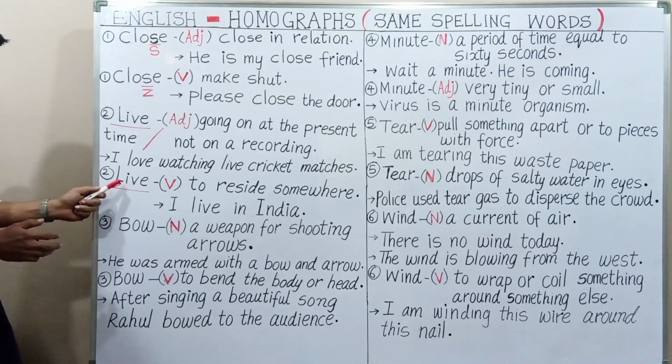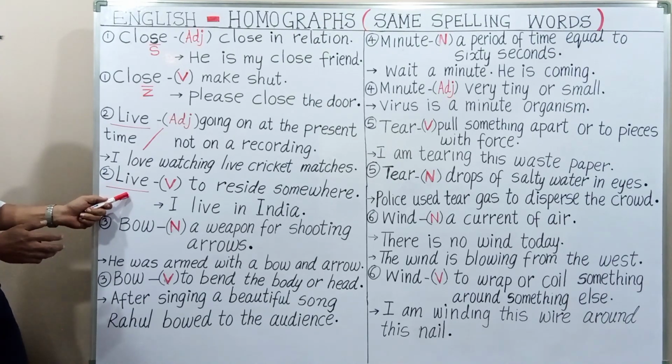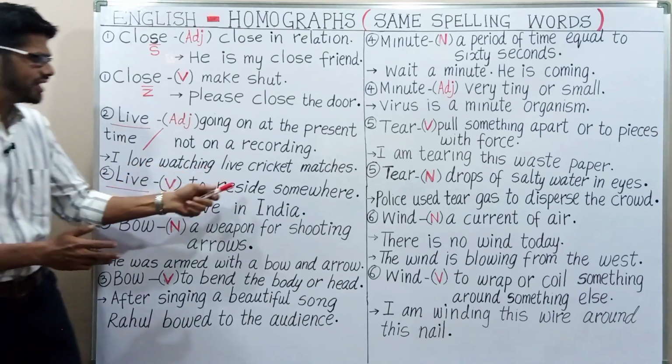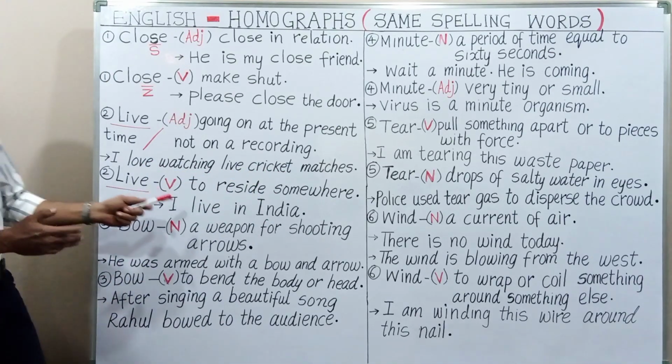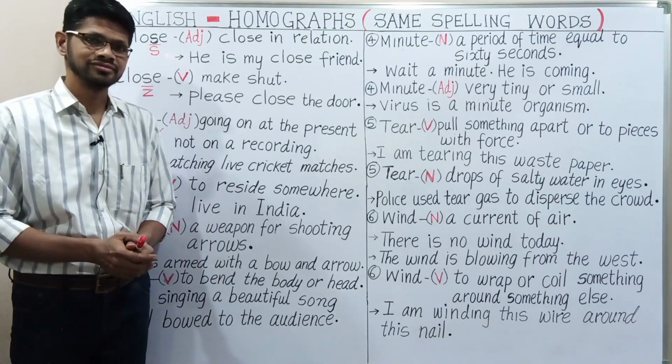Next one, LIVE, live. This is life and this is live. This is verb, to reside somewhere. To reside somewhere. Example, I live in India.